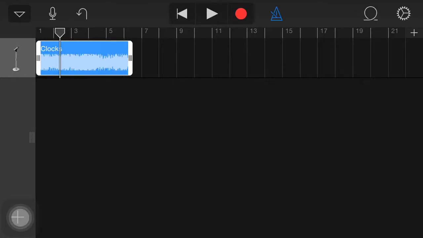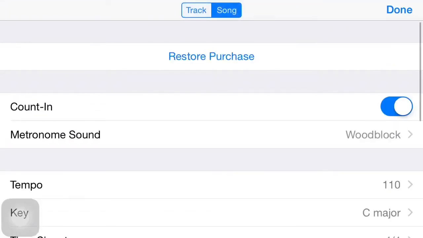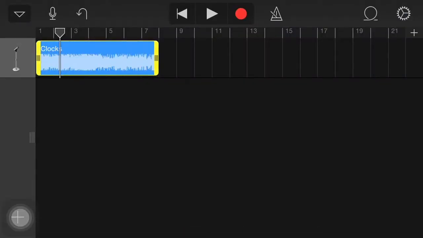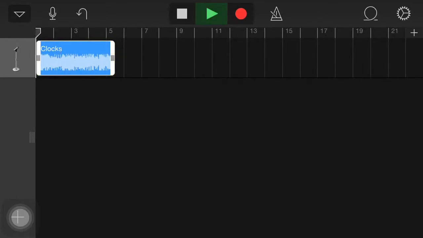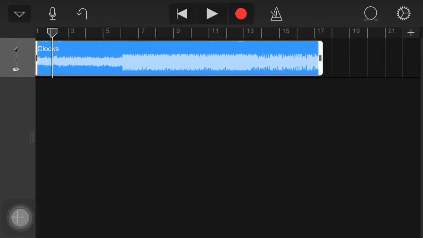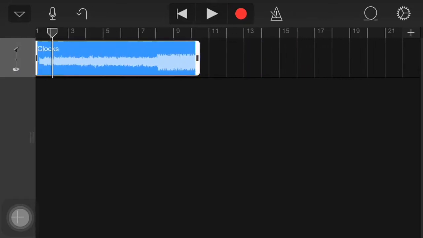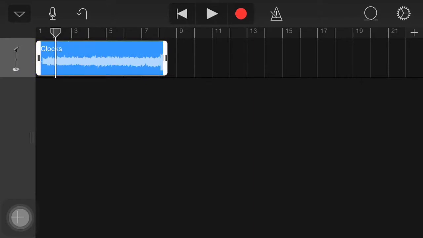Also, you'll notice that there was a metronome playing in mine. I don't really want that, so I'm going to tap on that. Then I'm going to tap on the settings, and then click on song, counting off, done. Now it'll all be... Okay, so I actually just wanted the beginning. Okay, so let's say I just wanted it here.